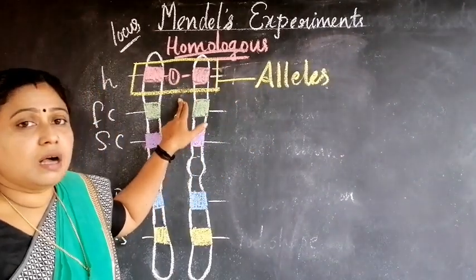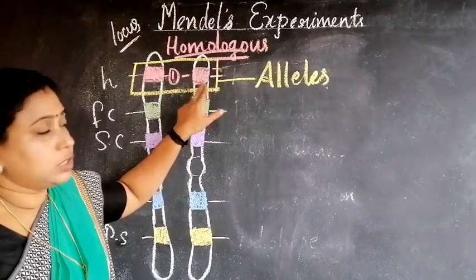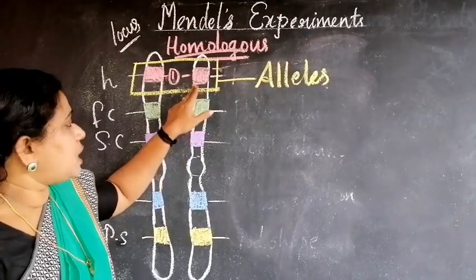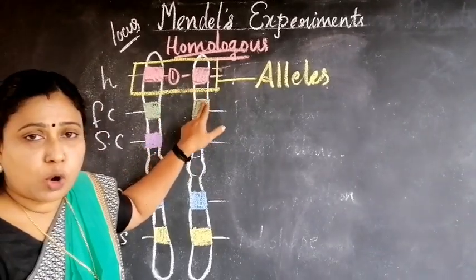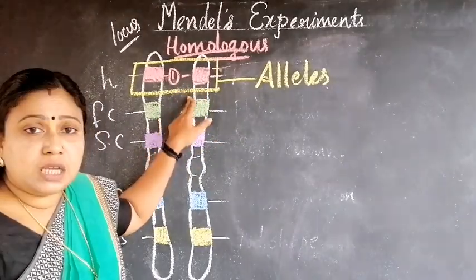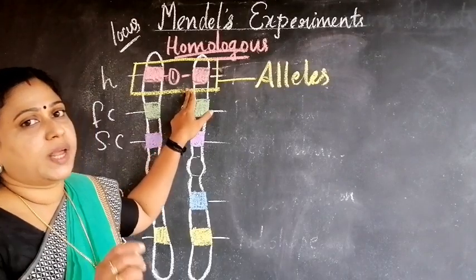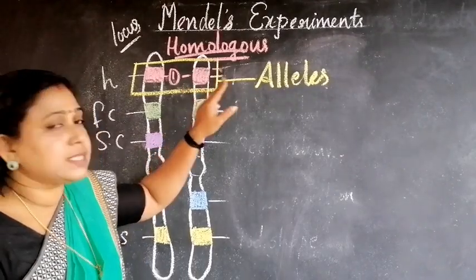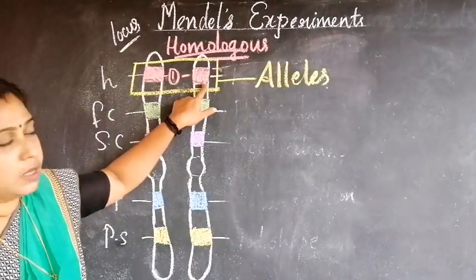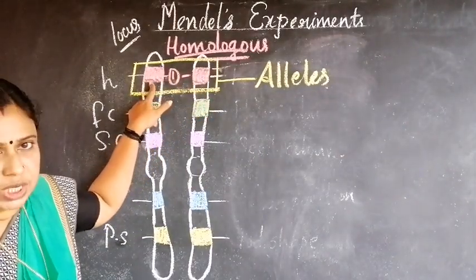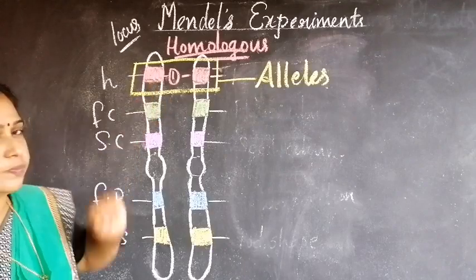Alleles are the pair of genes present in the homologous chromosomes, which code for the protein for expressing the similar physical trait or character. So this is the allele of this gene, and this is the allele of this gene.